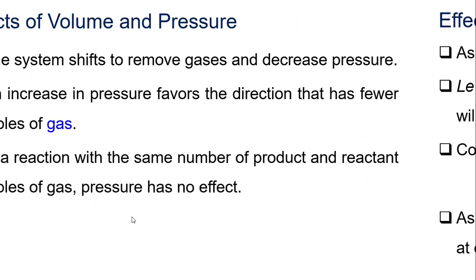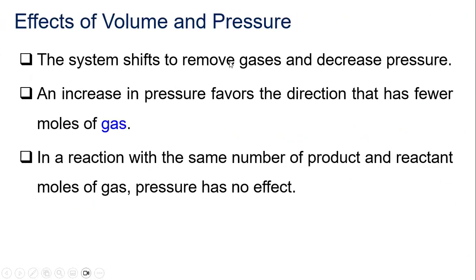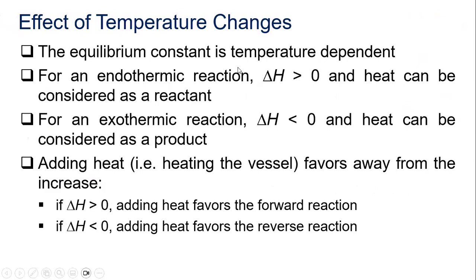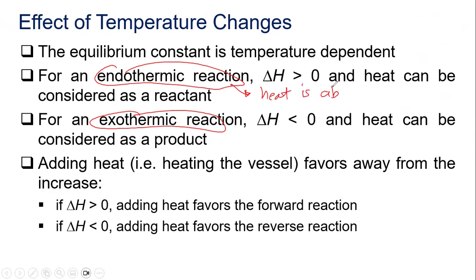Okay, next is the effect of temperature. The effect of temperature changes will depend on what type of chemical reaction we are having in the given. Take note, there are two types of chemical reaction, the endothermic reaction and the exothermic reaction. By definition, an endothermic reaction means that in a chemical reaction, heat is absorbed by the system or by the reacting species.